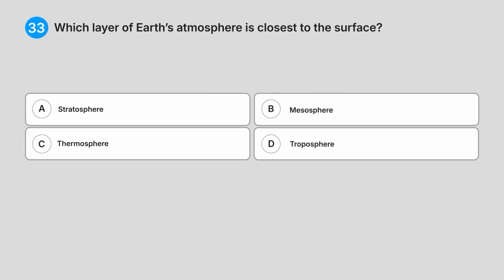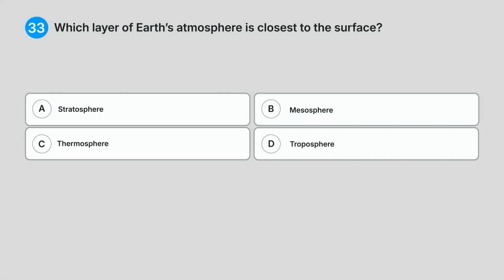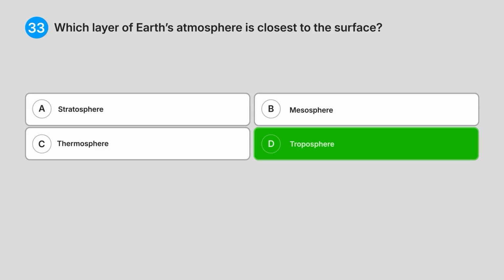33. Which layer of Earth's atmosphere is closest to the surface? A. Stratosphere. B. Mesosphere. C. Thermosphere. D. Troposphere. Do you know the answer? Correct answer: D. Troposphere.